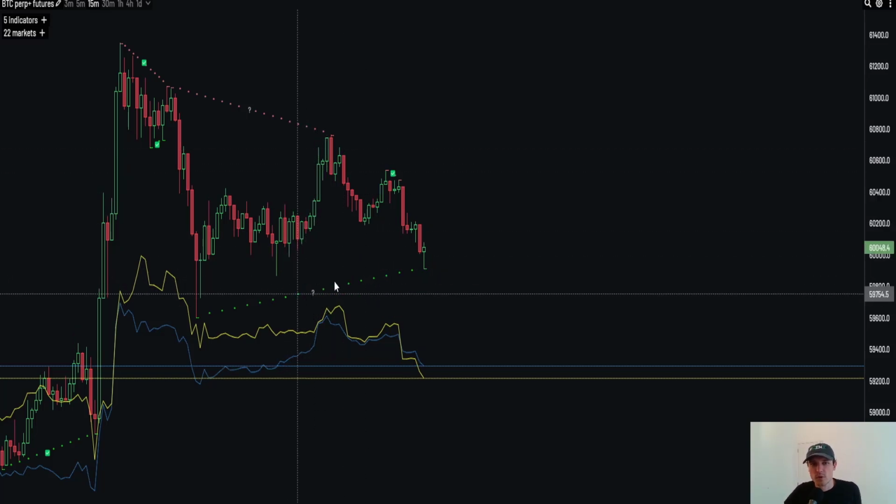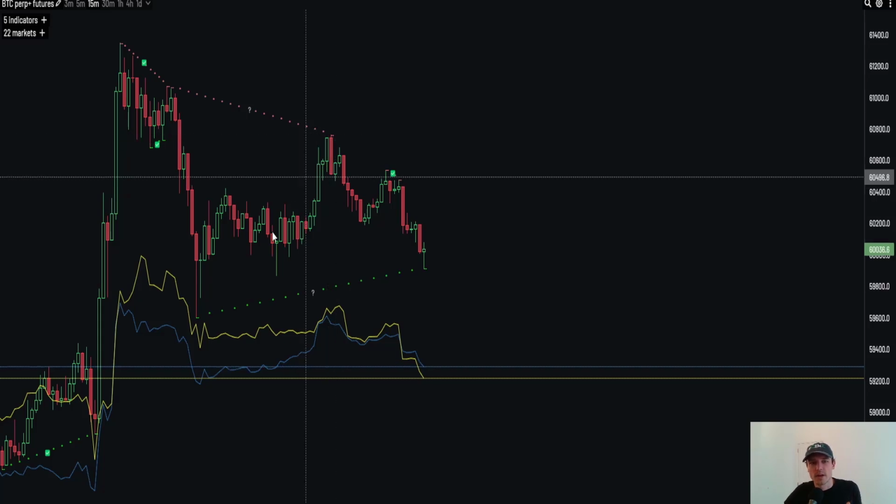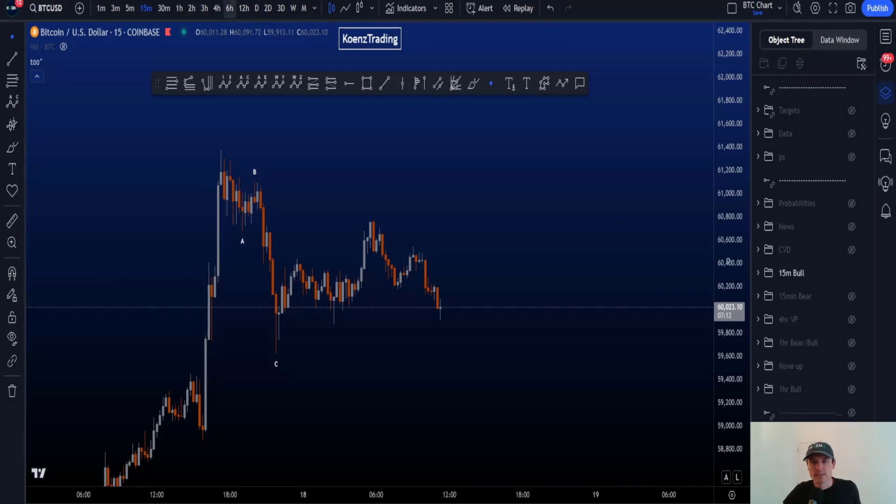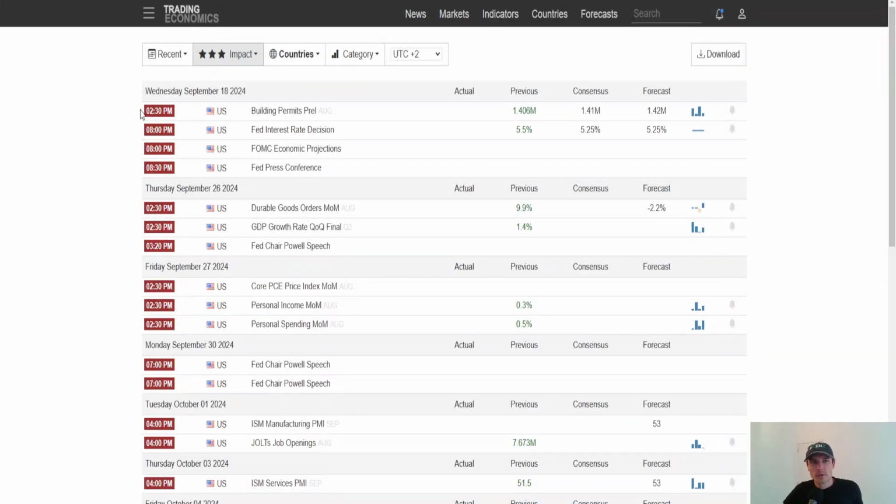Now the target for the bullish CVD is this high here at about 60.7k, and the bears need to move price to the downside below 59.6k. I already mentioned the news, 2:30 p.m. That's where things might start, right? Potential volatility. I will be live at that time on YouTube. So 2:30 p.m. Central European time.